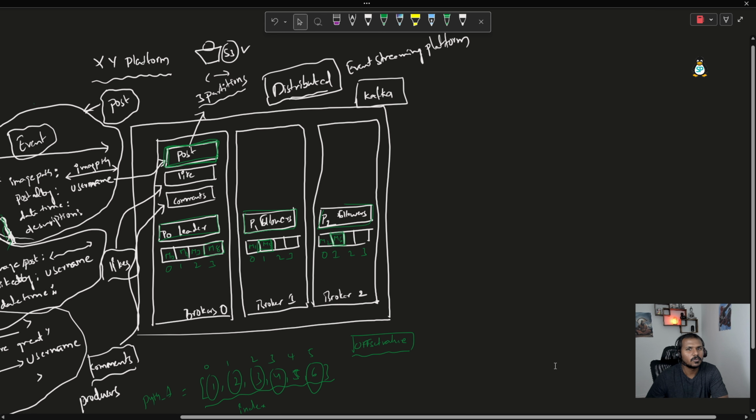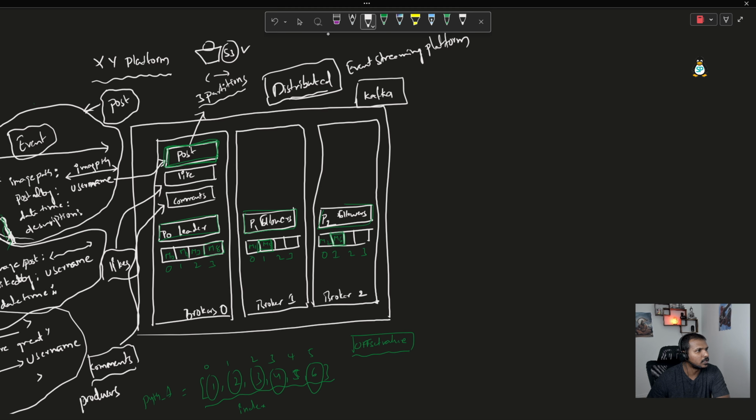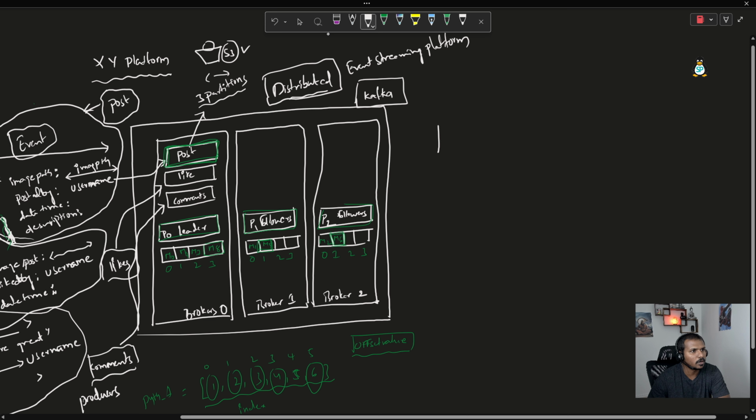Once you are comfortable with the terminology and the overall concept, it's very easy to understand the high level architecture, and also it's very easy to deploy a lab environment, and very easy to experiment with it. So here, let's assume that users are posting some pictures, and those events are coming to these particular topics. And to process all these events, we must have some sort of process on the other side, right? So let's assume that this is some process which is a news feed.